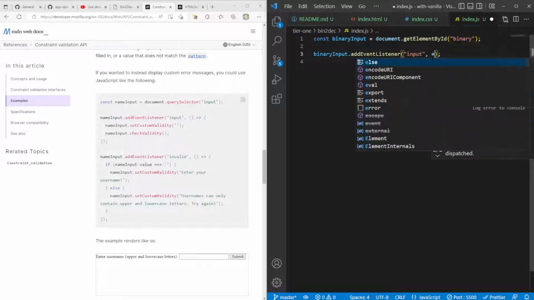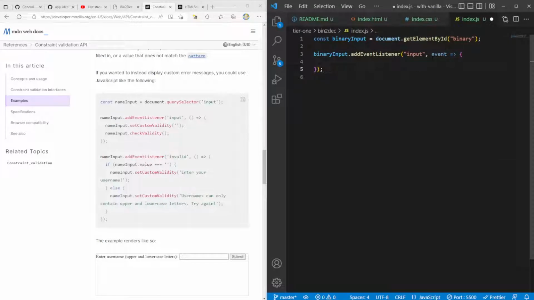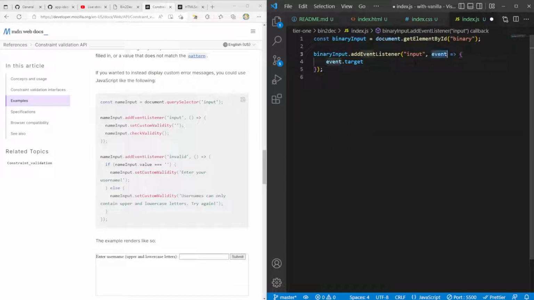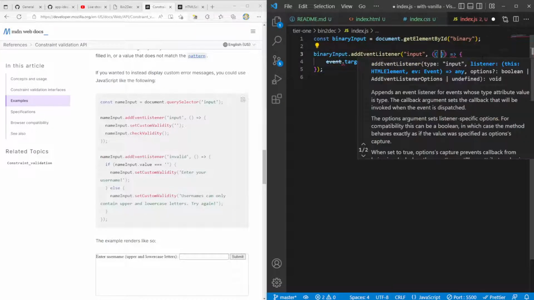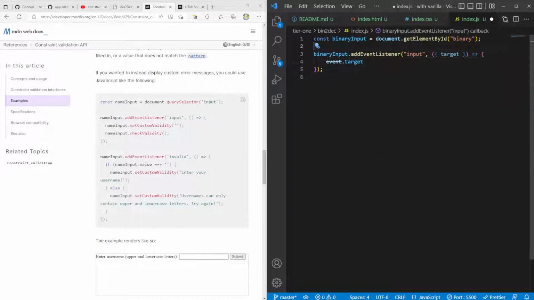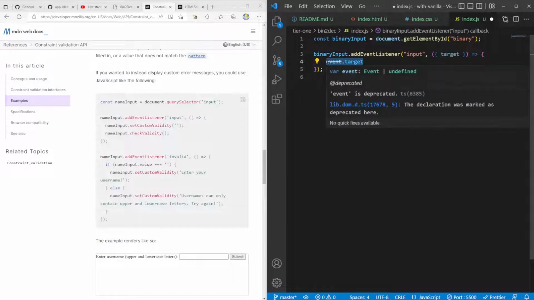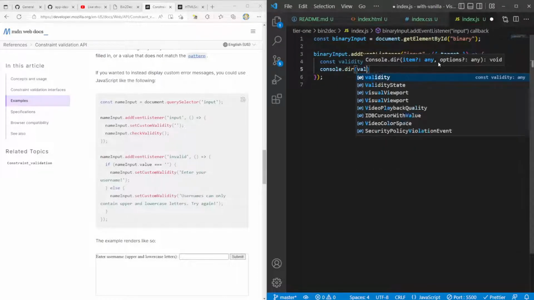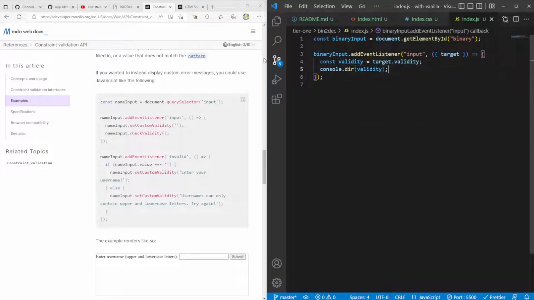We know that we're going to get an event here, right? For example, if I do something like this, I know that event.target is going to be my input. So I would like to use destructuring here to just pick target off. Inside of here, we can get const validity equals target.validity. And let's see what this is, right? console.dir validity. Let's see what this gives us.